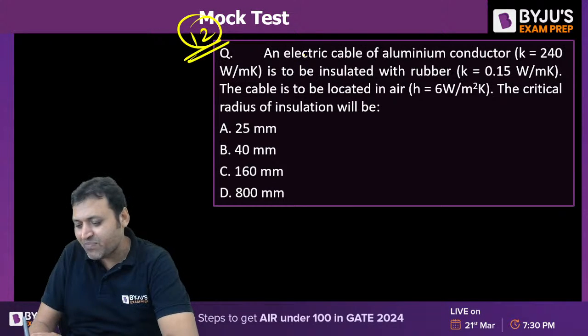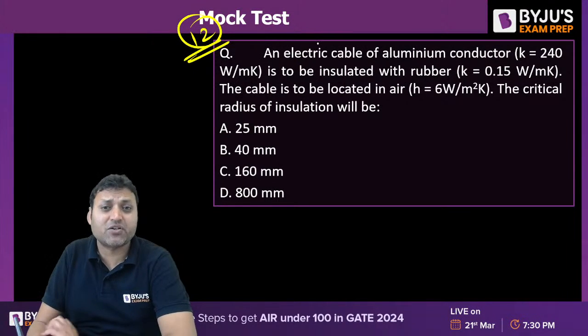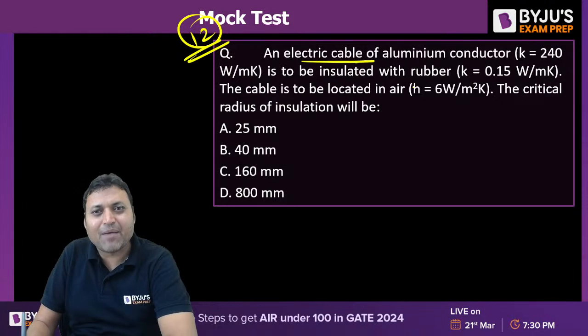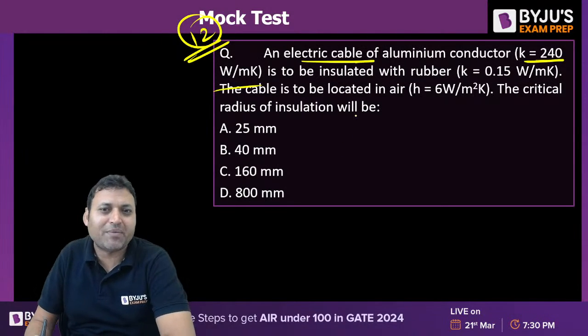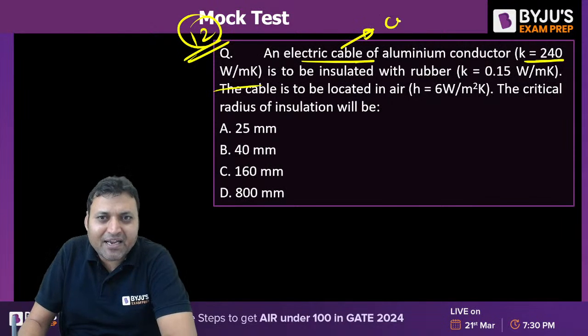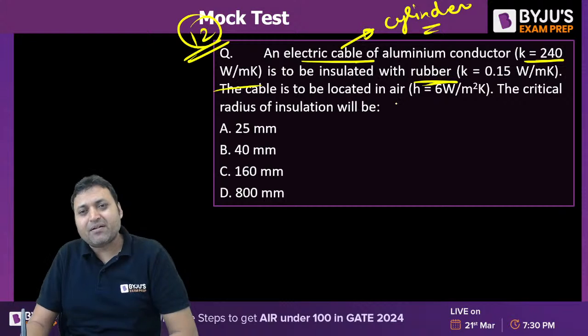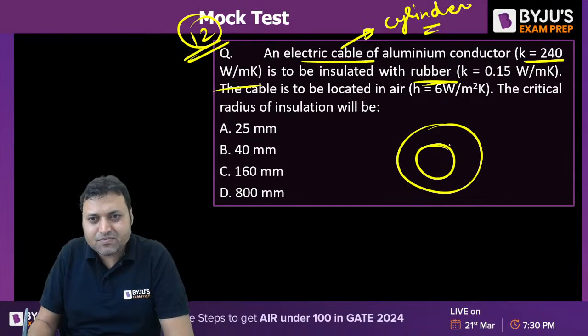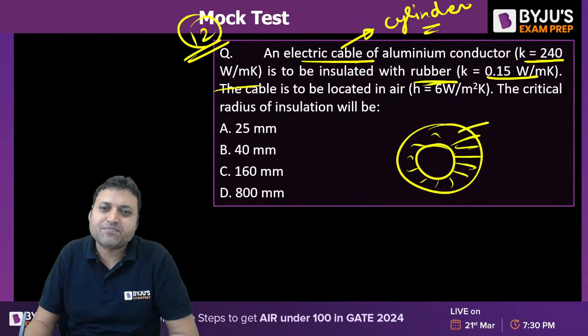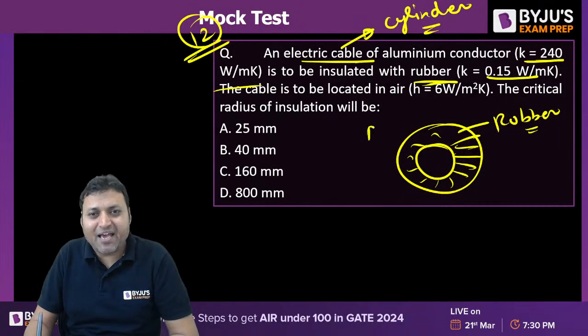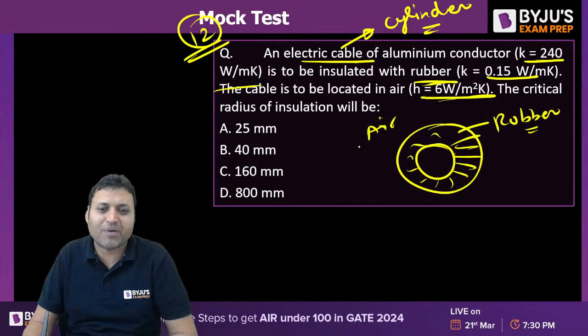The question is from the critical radius of insulation. There is an electrical cable with an aluminum conductor. Thermal conductivity of aluminum is 240 watt per meter Kelvin. Cable means a cylindrical system. It is to be insulated with rubber. The insulating material is rubber, with thermal conductivity 0.15. The cable is to be located in air. The outside fluid is air, which has a convective heat transfer coefficient of 6 watt per meter square Kelvin.